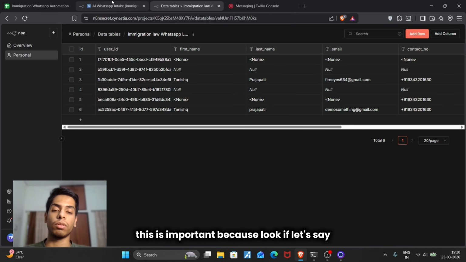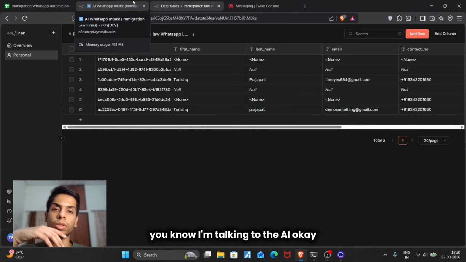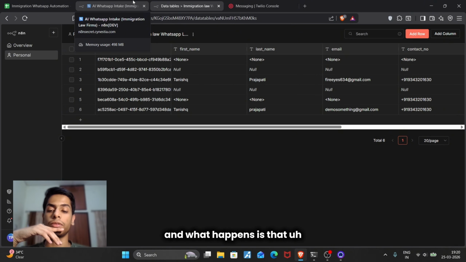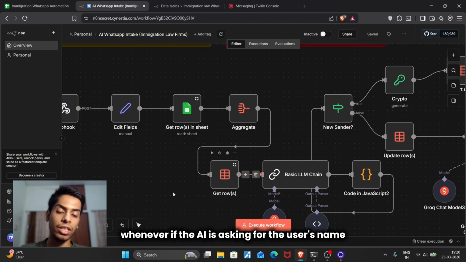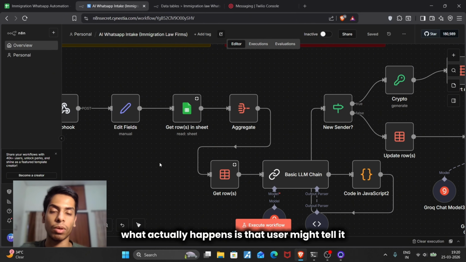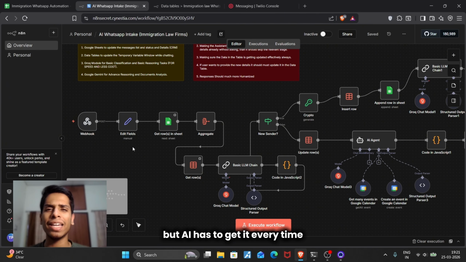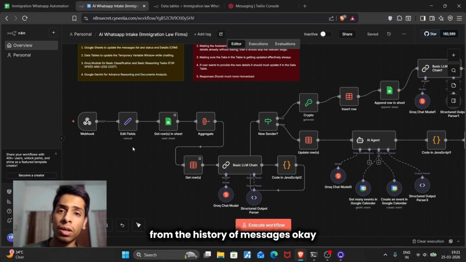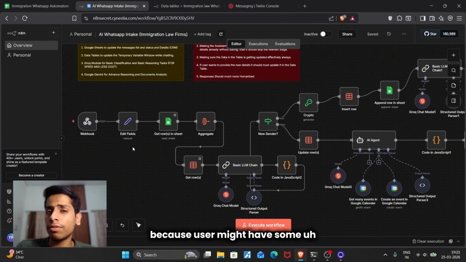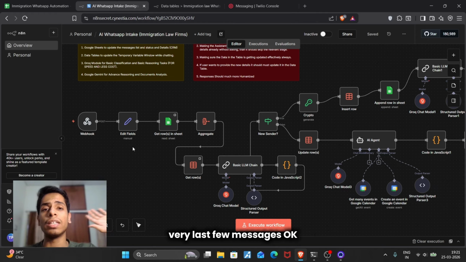This is important because if I'm talking to the AI, and the AI is asking for the user's name, email address, contact phone number, or anything like that, the user might tell it, but the AI has to get it every time from the history of messages. A user might have told its name, email address, phone number a few days ago, or in the very last few messages.